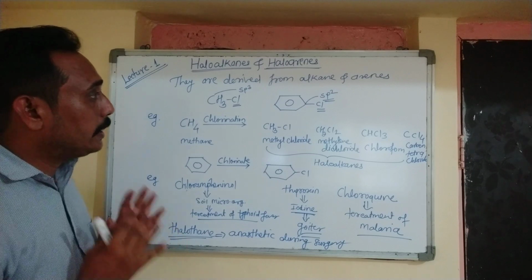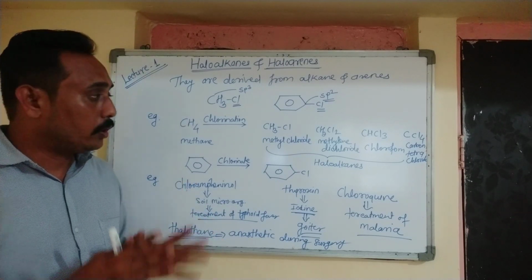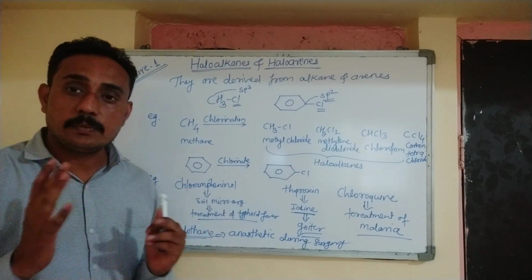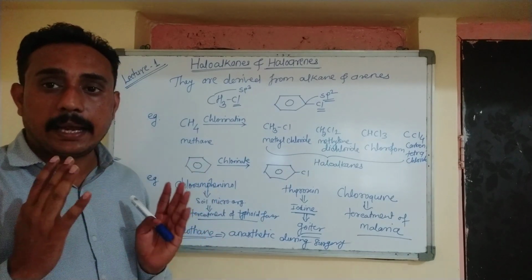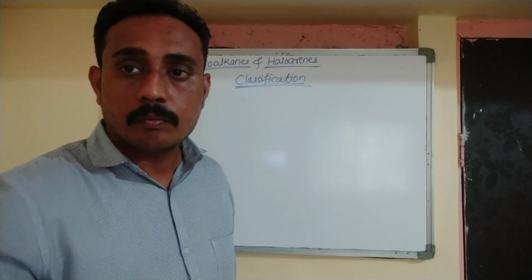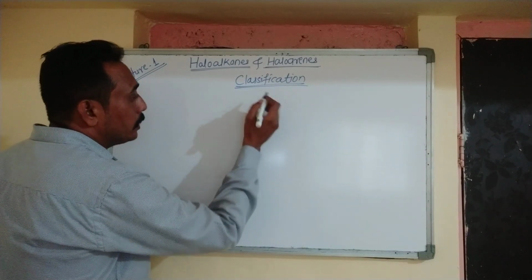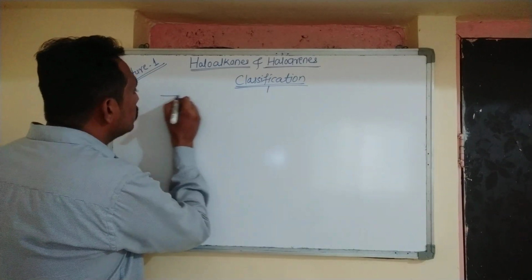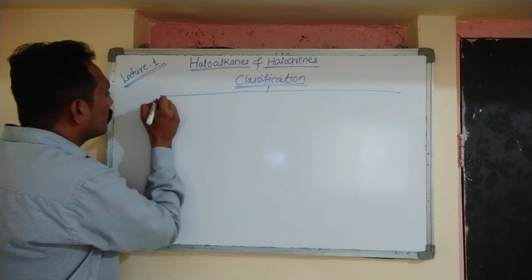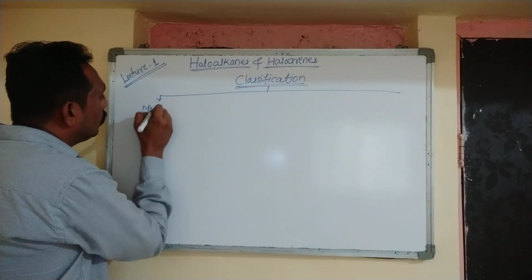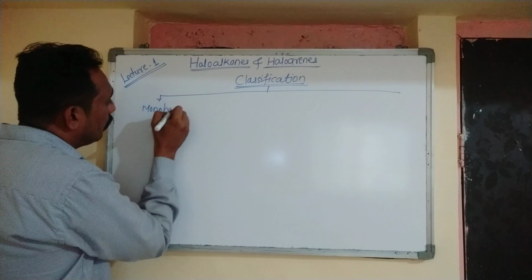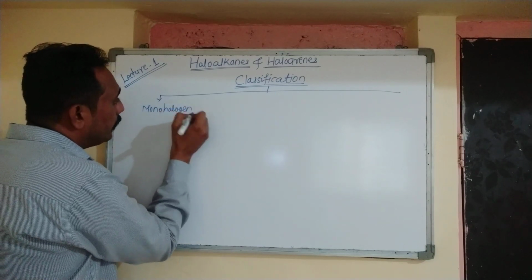So haloalkanes and haloarenes are very important for us. Now we will discuss the classification of these haloalkanes and haloarenes. First, they are classified as monohalogen derivative.